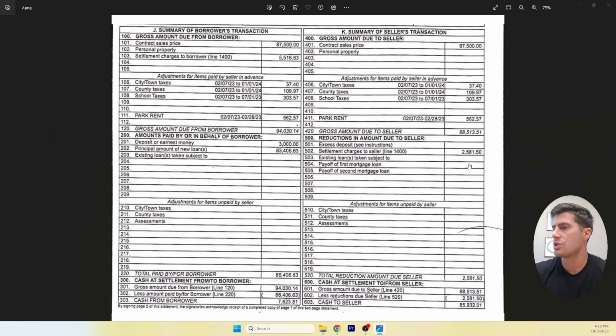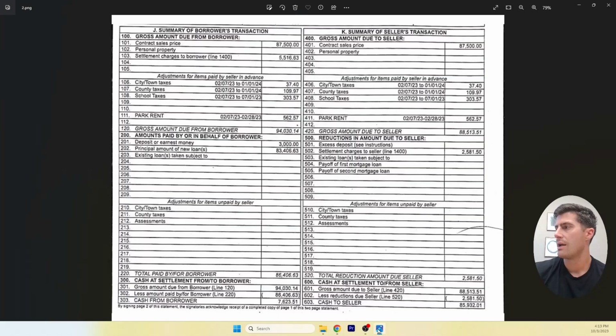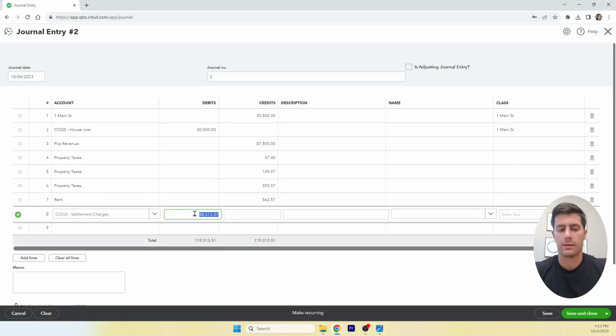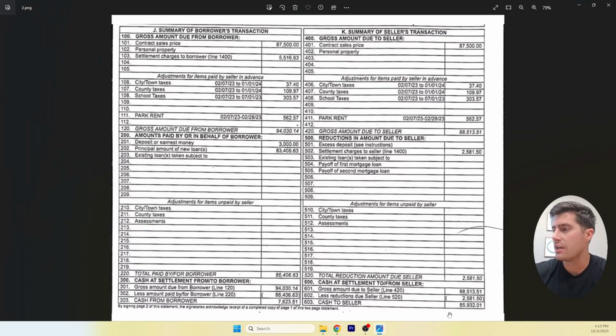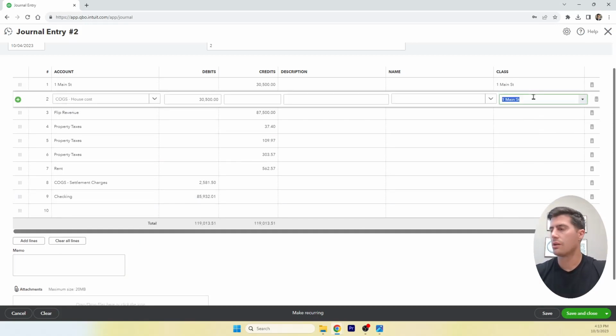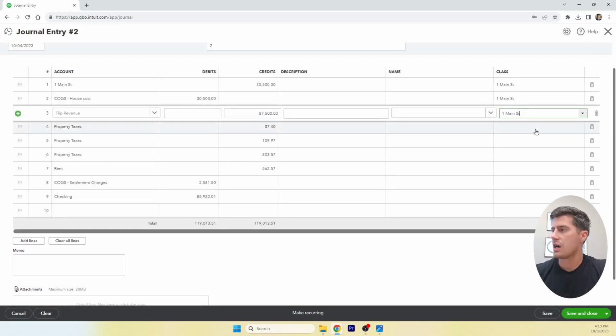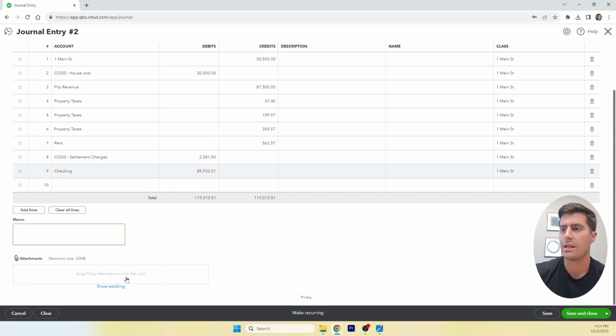So we have settlement charges to the seller. So I created a new account, cost of goods sold, settlement charges, and that's $25.81. That's a debit for settlement charges. And then finally, cash to seller, $85,932.01. And then we can go through here at the end and we can just copy and paste the class. And then, like I said, go ahead and attach the HUD to the journal entry. Okay, save and close now.